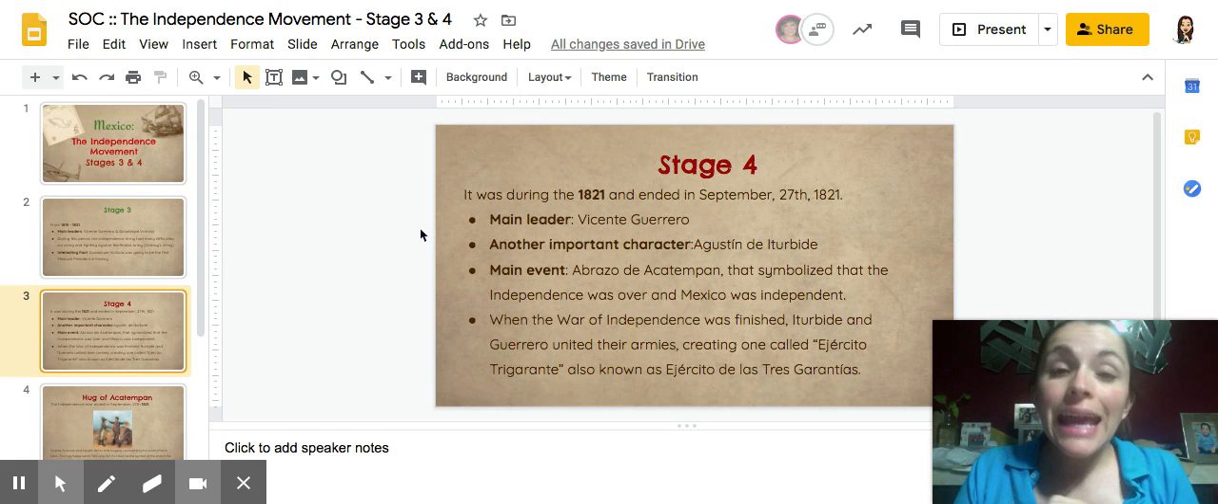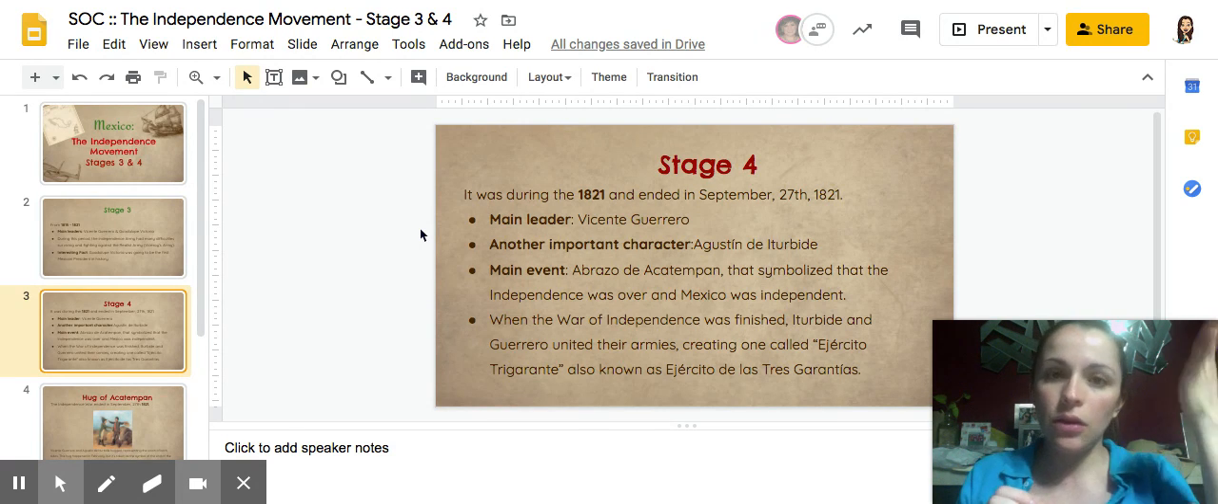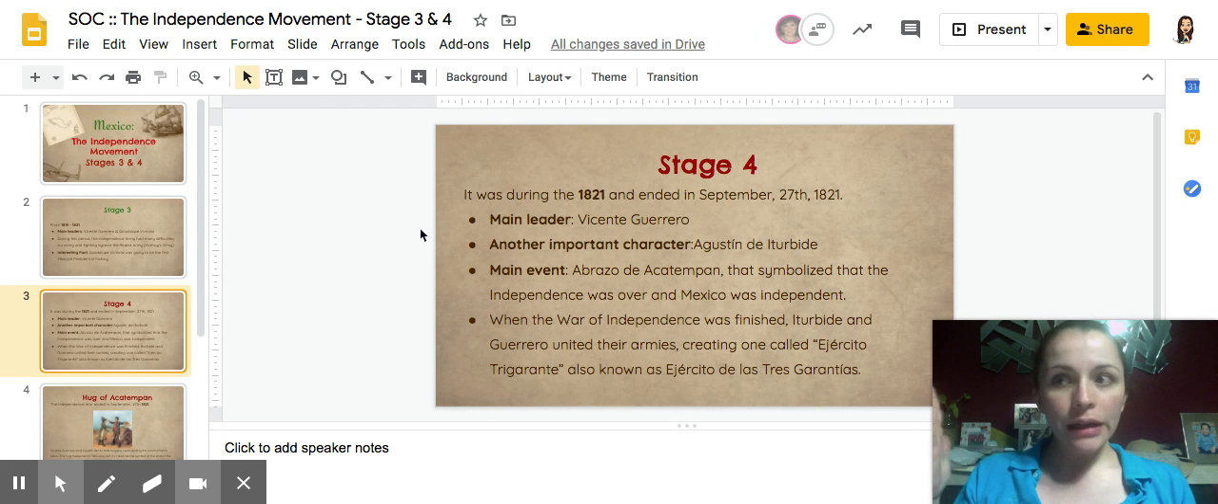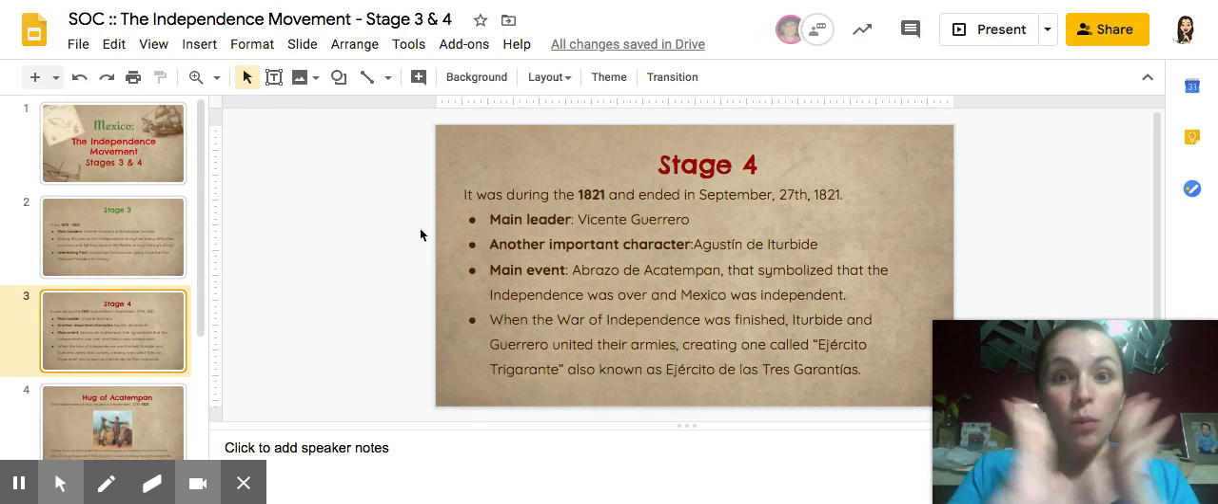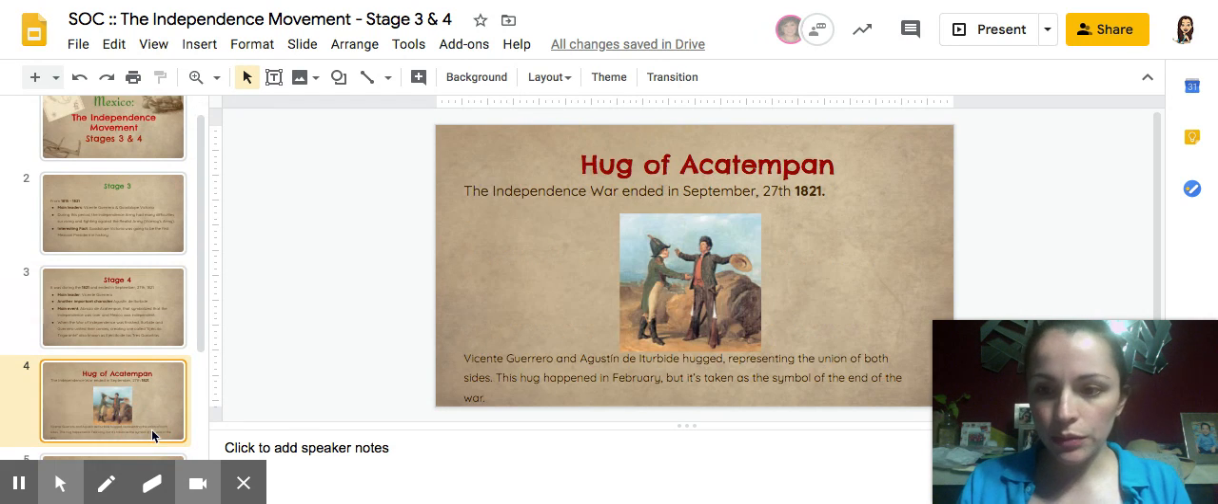So they gave each other a hug that was called Abrazo de Acatempan, or Acatempan hug, and it represents the union of the two armies, because both of them were leaders, one of the Realistic Army and the other one from the insurgent army. And when they hug, it symbolizes that they become one. And this is the part where Ejército Trigarante is born. Trigarante, or El Ejército de las Tres Garantías. What about them? Well, we will get there.